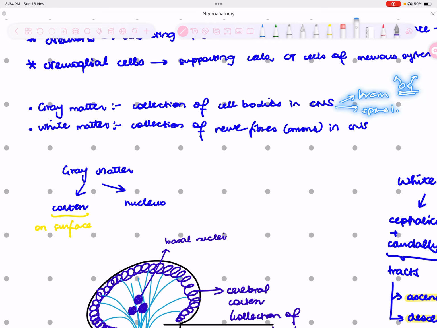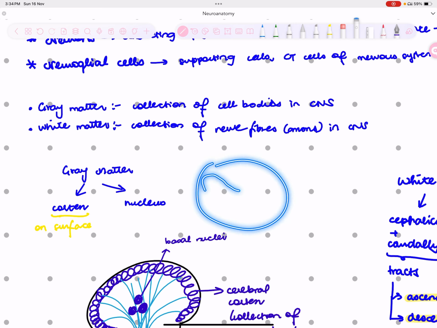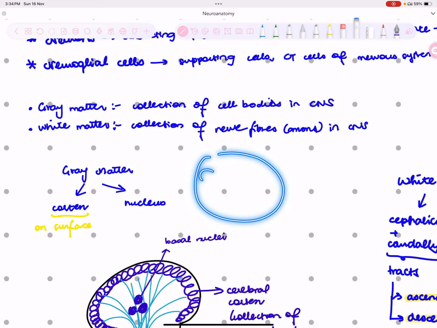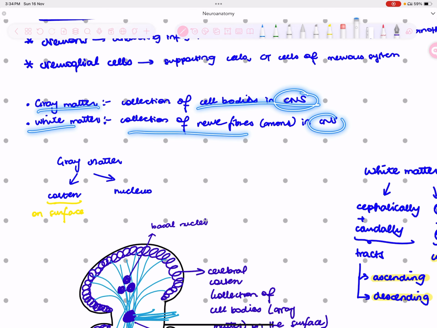For example, if this is your brain, right? So outer is going to be the gray matter, inside you'll have white matter. If you're talking about the spinal cord, so when you're talking about a spinal cord, you have inner gray matter and outer white matter. When you talk about brain, you have outer gray and inner white, right? So this is your gray and white matter, which is a collection of cell bodies in the central nervous system and a collection of nerve fibers or axons in the central nervous system.